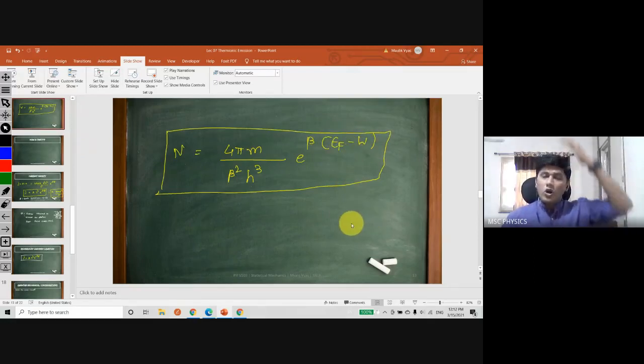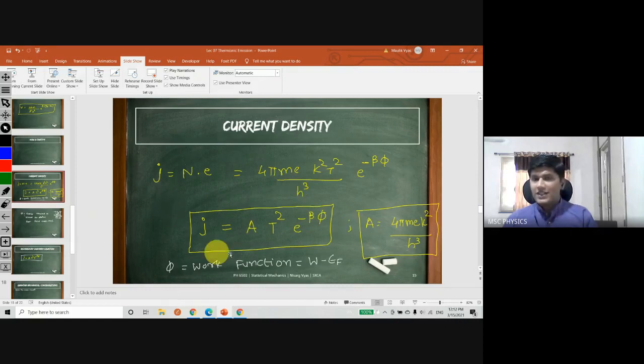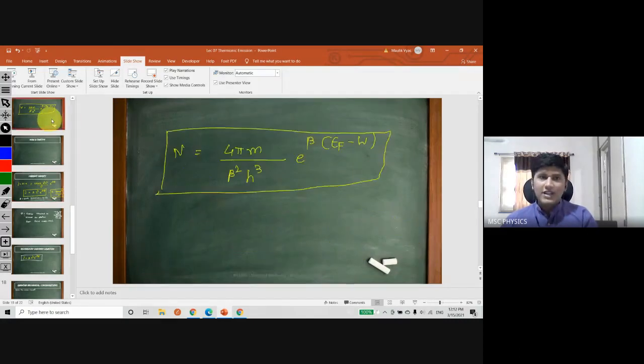We assumed that all the electrons till the bottom should contribute in the thermionic emission. That's how we derived this equation. Till bottom means till W. All the electrons should contribute into the emission. But what we got was a relation where the number of electrons coming out was not directly proportional to W, the width of the well, but exponentially proportional to EF minus W. This subtraction was not directly proportional to W itself.